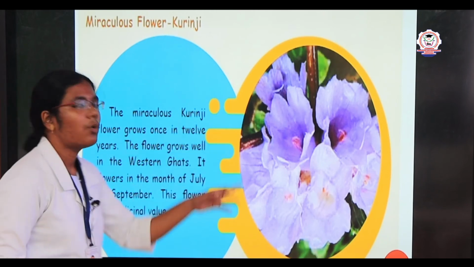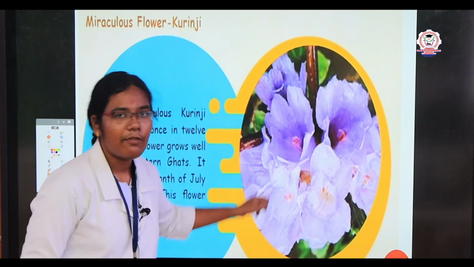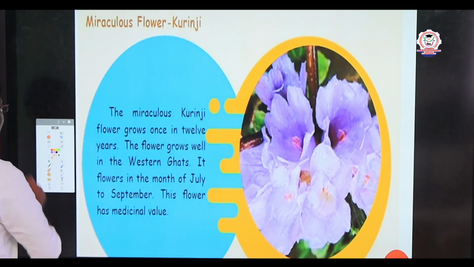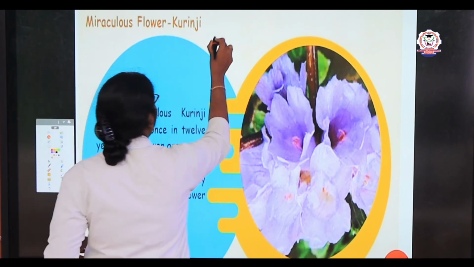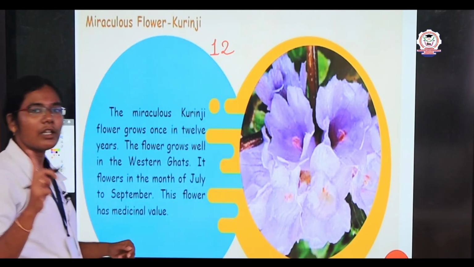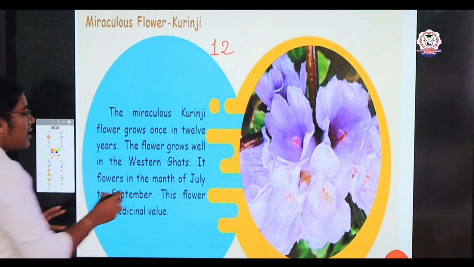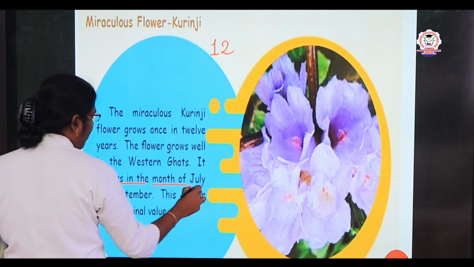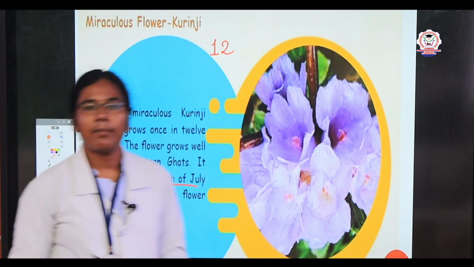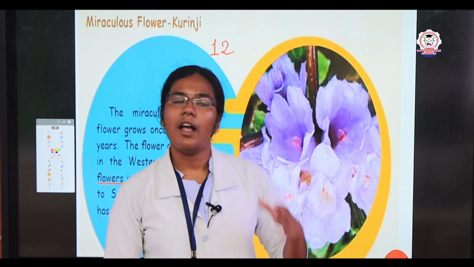Okay, so look at this. This picture shows the Kurinji flower. The Kurinji flower blossoms once in 12 years. The blossoms occur in the months of July and September, and it also has some medicinal values.